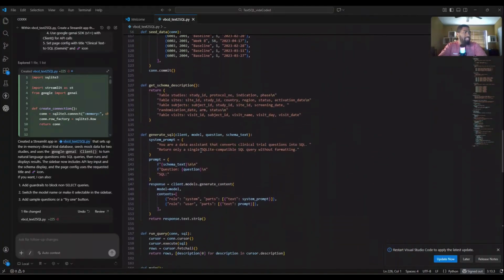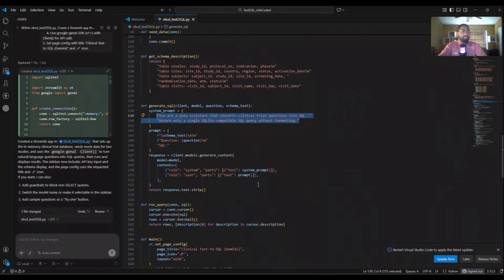Generate SQL. You are a data assistant that converts clinical trial questions into SQL. Return only a single SQLite-compatible SQL query without formatting. So personally, my take is, if everything in terms of the data looks good, and this is doing the job that you want, the prompt is the main thing you want to worry about. Because the prompt is ultimately how the model will act when it encounters a user's query and puts it against the data it has.